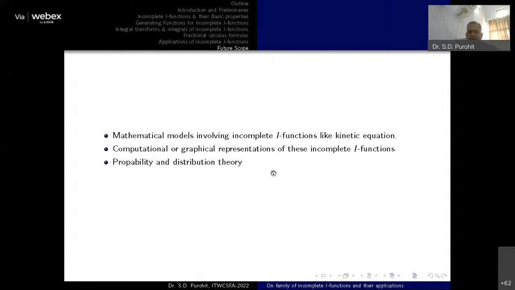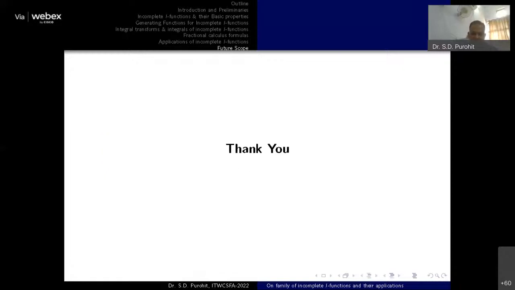Some computational part, maybe graphical representation, may be done with these two incomplete functions. The probability and distribution area is still waiting for work because the main application of these incomplete functions is in the probability and distribution area. So these are some future scope which we can pursue with these two incomplete I functions. Thank you very much for your patience and for hearing me.